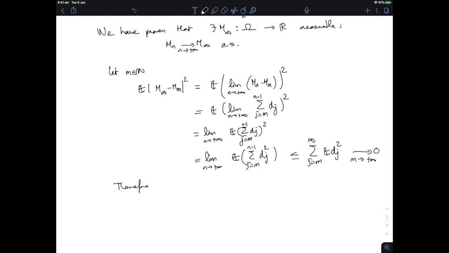And that tells us that m infinity is actually in L2 of omega, sigma, P, and the convergence of mn to m infinity is not just almost sure convergence, but it is also a convergence in L2. And that concludes the proof of the Martingale convergence theorem.